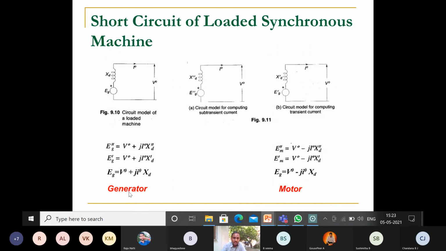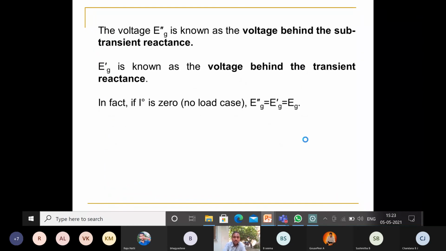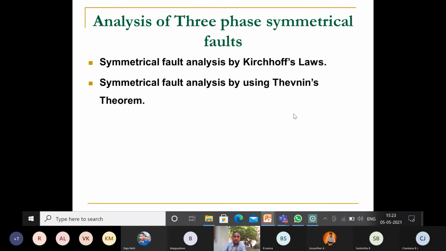If it is run as a generator. Suppose the synchronous machine acts like a motor, the only change is that the current flows in the reverse direction. So it becomes V naught minus J I naught into XD double dash. Whatever plus is there becomes minus. So this is the short circuit of a loaded synchronous machine under the loading condition. The voltage EG double dash is known as the voltage behind the subtransient reactance, and EG dash is known as the voltage behind the transient reactance. In fact, I naught is 0 under the no load case. Therefore, EG double dash is equal to EG dash is equal to EG. So this is the expression for loaded condition.